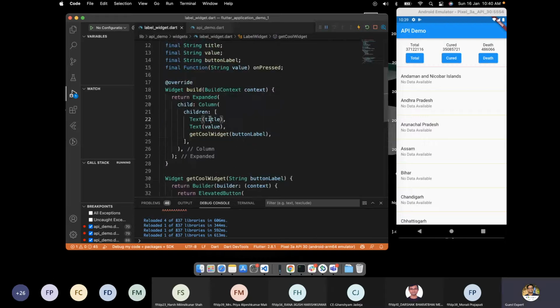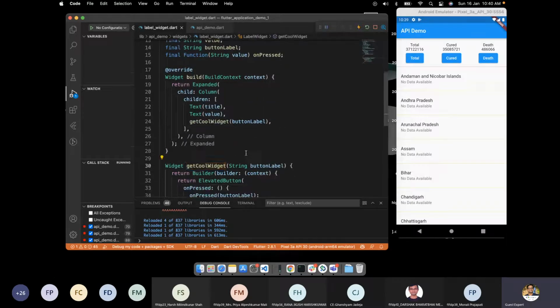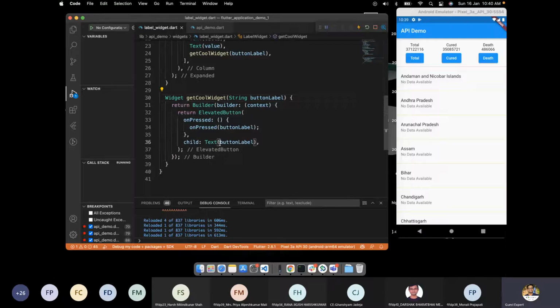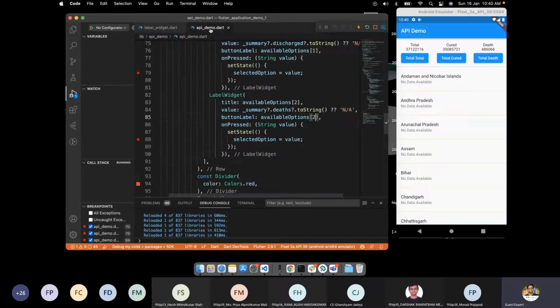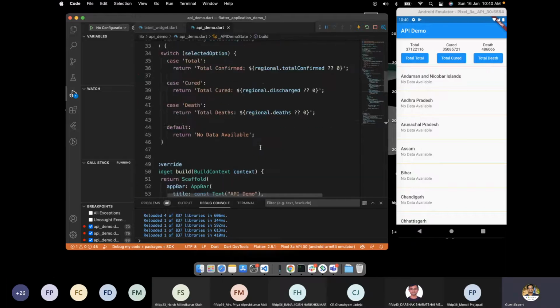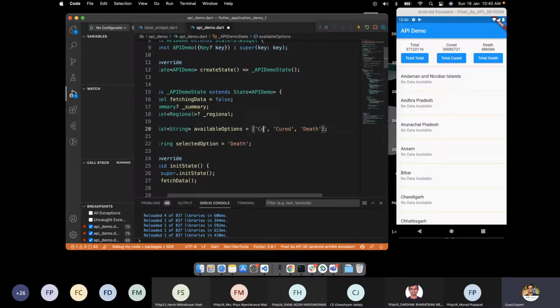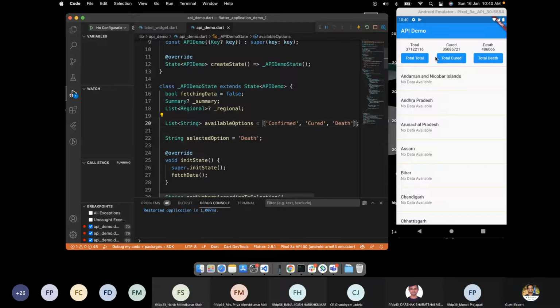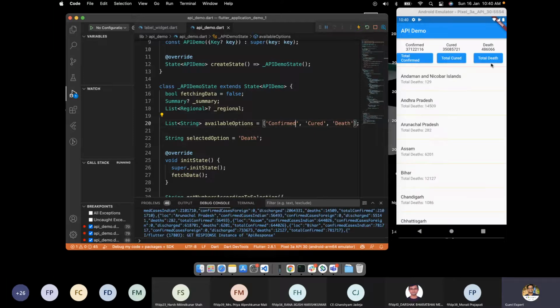And in the button, when we have the label, which is like the button label, this text, we can add total. So like we have total cure and total this. Now this total doesn't look good, so we change this total to confirm. Now as soon as I change it here and rebuild the app, we can see total confirm, total cure and total death.